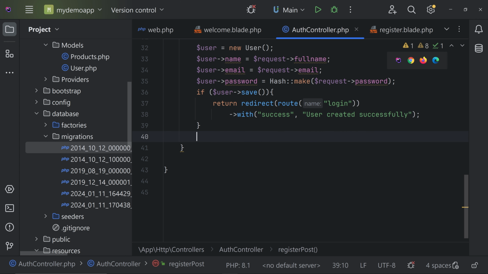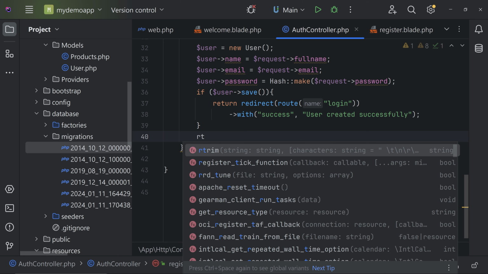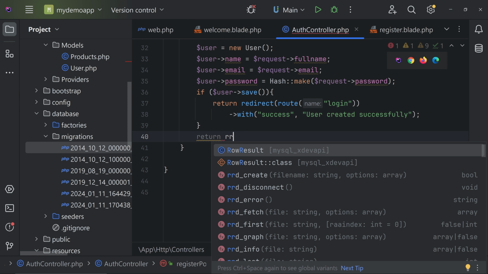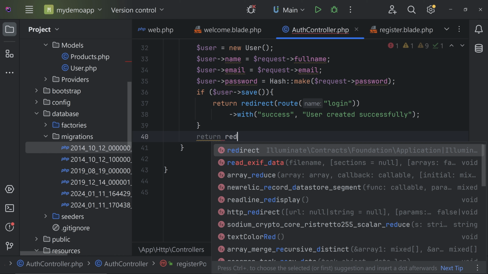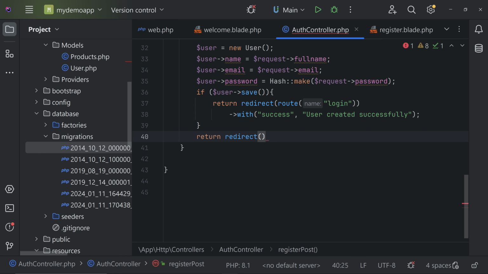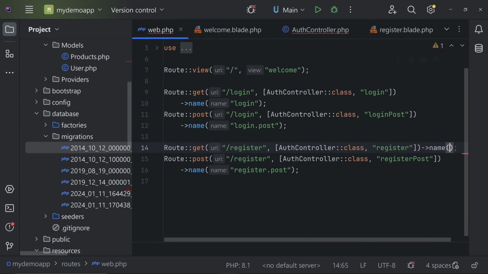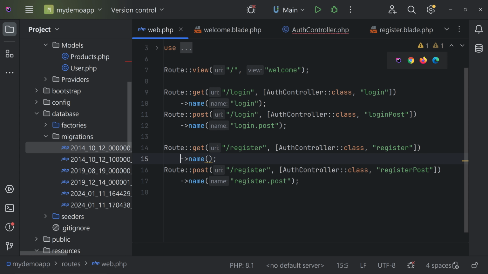Otherwise, you can come here and return, you have to redirect the user. We can redirect the user to the registration itself. For that we have to give a name for the registration also. So let's come here, name. Let's hit enter from here, and here we can give the name register.